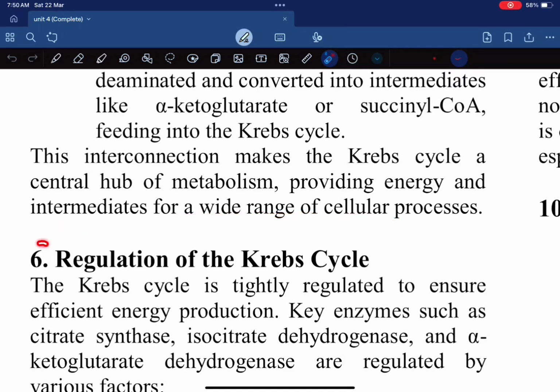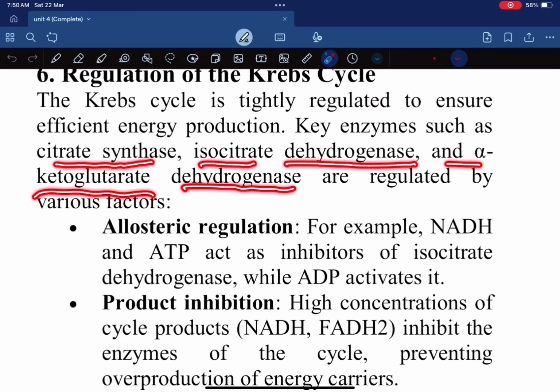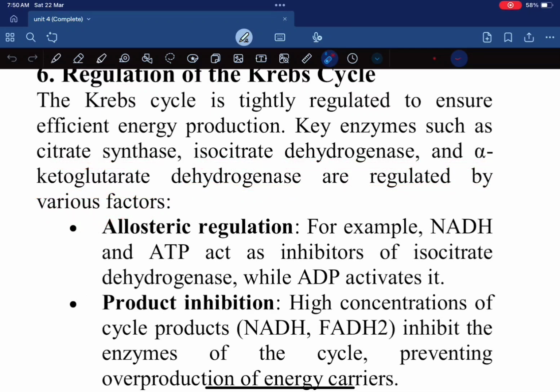These interconnections make the Krebs cycle a central hub of metabolism, providing energy and intermediates for a wide range of cellular processes. Sixth, regulation of the Krebs cycle. The Krebs cycle is tightly regulated to ensure efficient energy production. Key enzymes such as citrate synthase, isocitrate dehydrogenase, and alpha ketoglutarate dehydrogenase are regulated by various factors. Allosteric regulation.